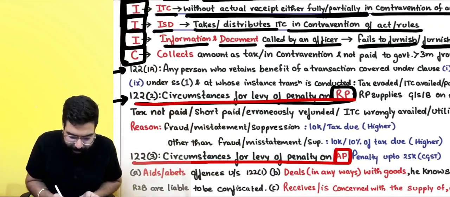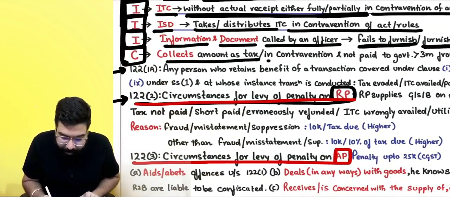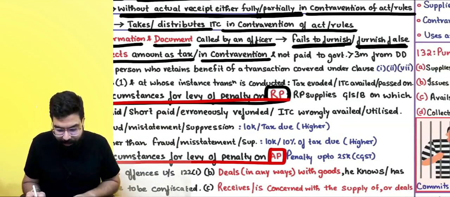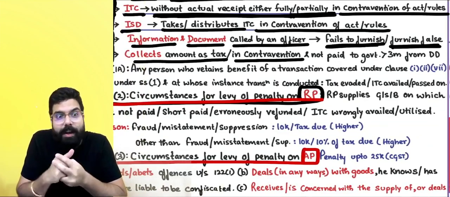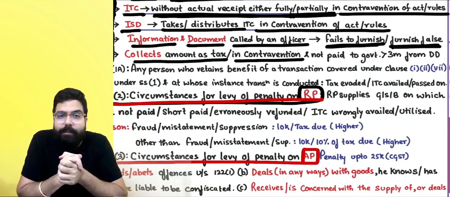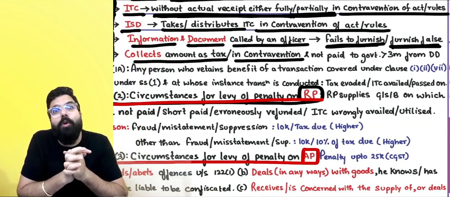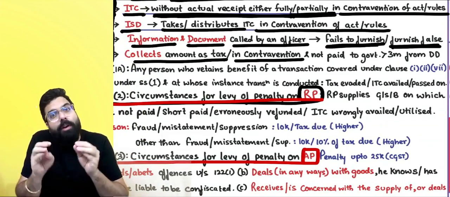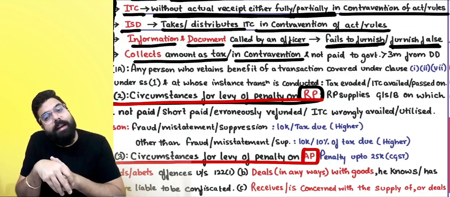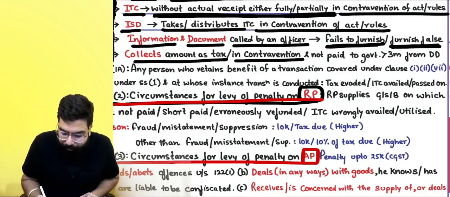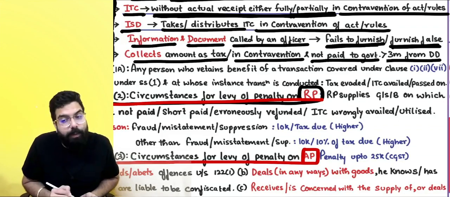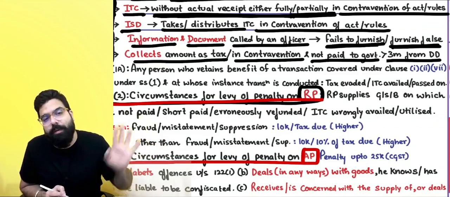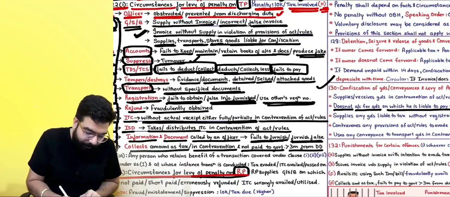C for collect. Collects an amount as tax in contravention. If you collect an amount as tax, you should pay it to the government. Even if you collected something which is not tax but collected as tax, they will tell you to pay. If not paid to the government within 3 months from the due date, you will be liable for a penalty which is 10,000 or the tax amount, whichever is higher. So these are the 11 offenses which are there.